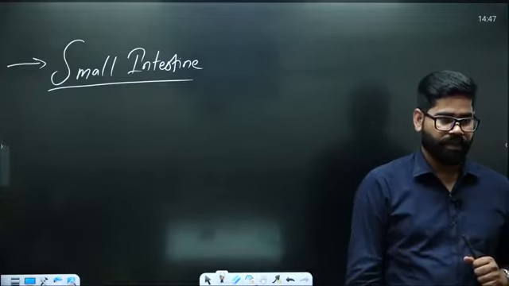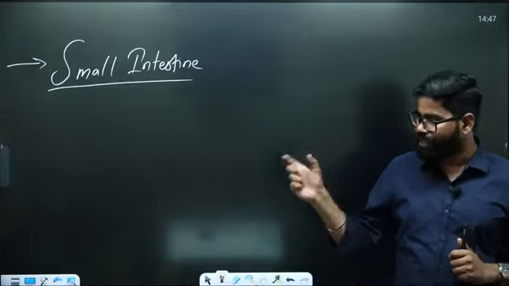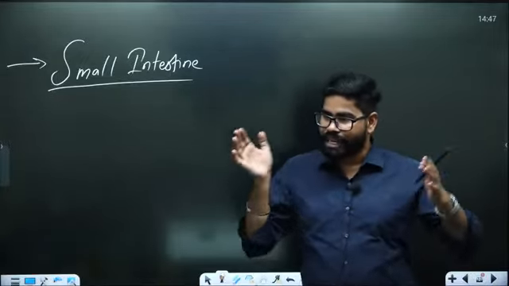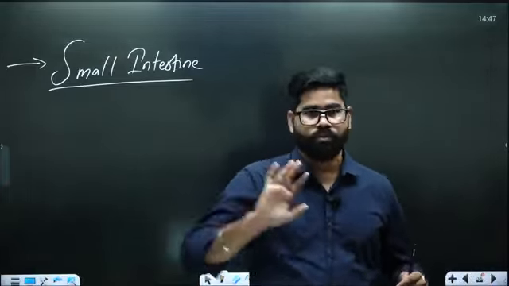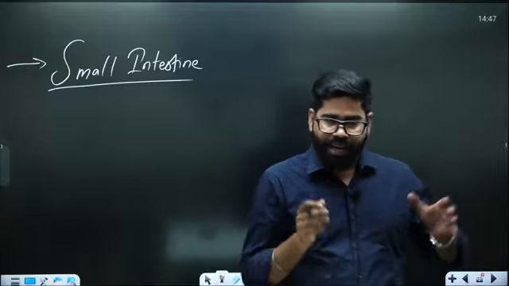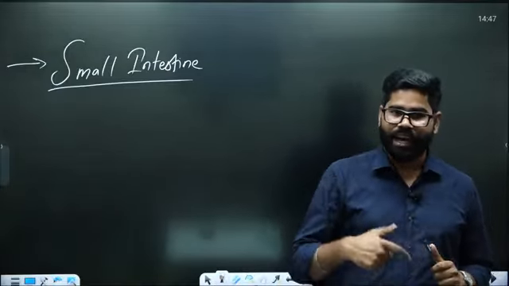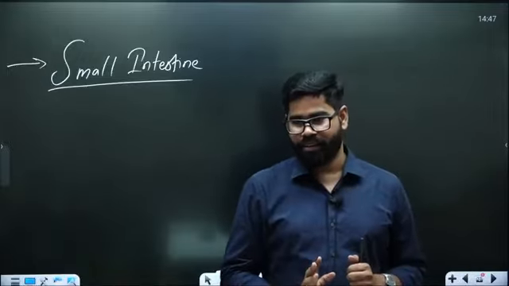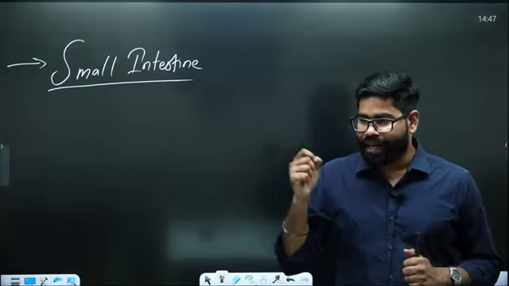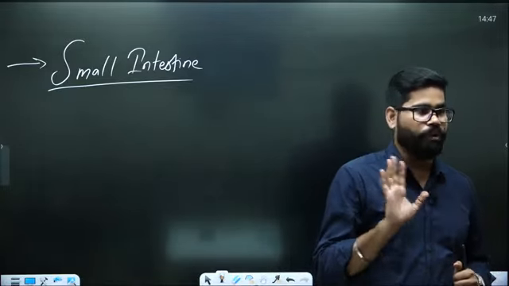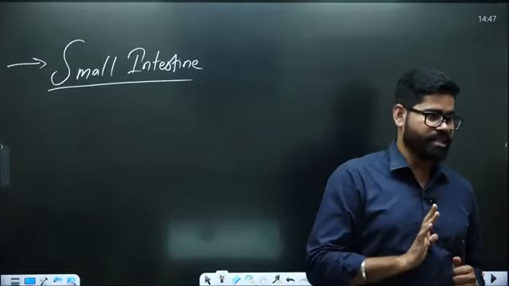But before we go into a small intestine, see one thing, the food which is there in the stomach, it is acidic now because it has been mixed with HCl. The pH can be like 2, 2.5 or even lower than that. So it is highly acidic food. But if a highly acidic food is coming there in case of our intestine, it is going to create a problem. The walls of small intestine will not be able to adjust it.